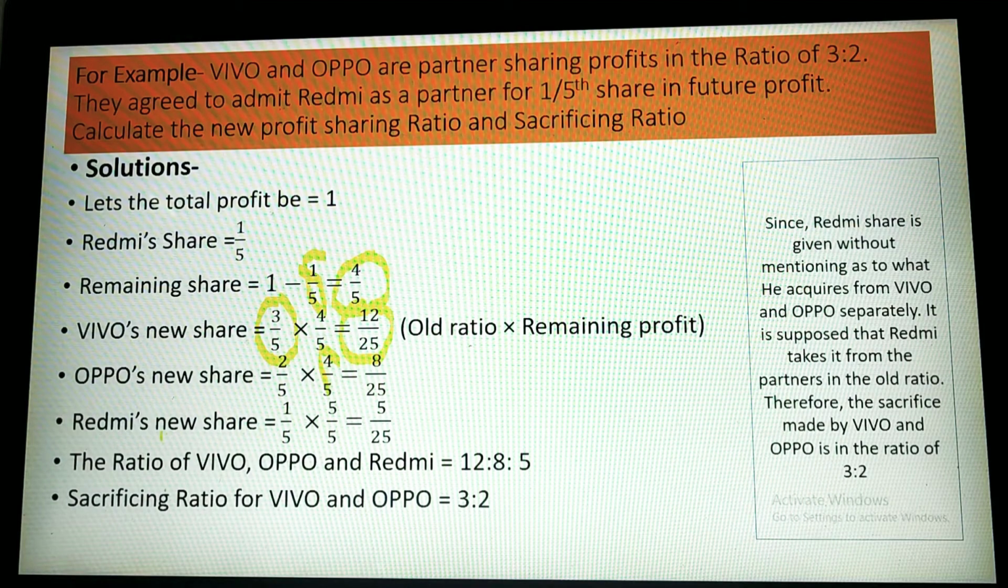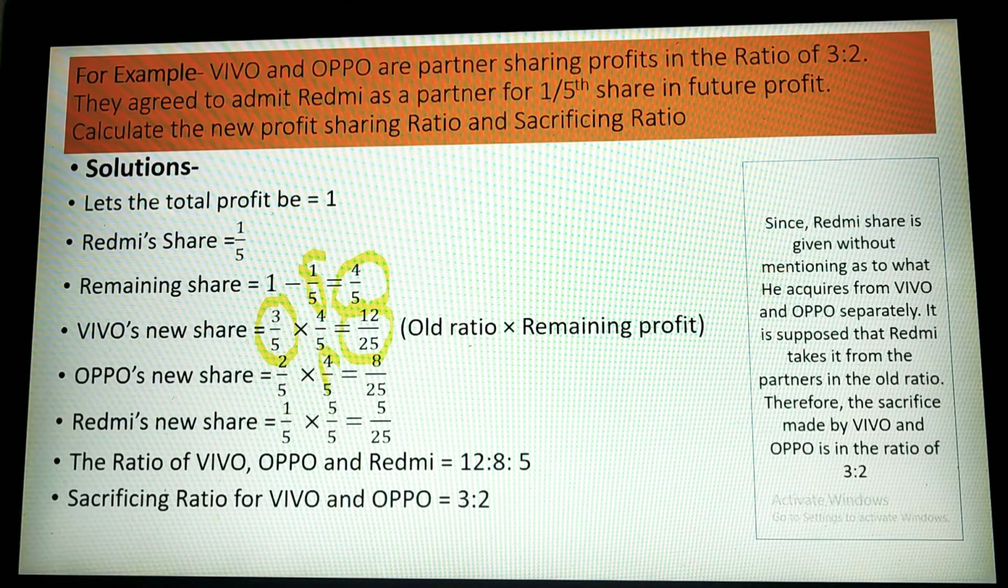Now this is for Redmi's new share. Redmi's new share is already given as 1/5, but for balancing, for a simple fraction, I just multiply by 5 so that I can equate all the denominators to 25. That's why I have multiplied by 5/5. So 1/5 multiplied by 5/5 is equal to 5/25, but it can remain 1/5, there is no problem, it is just for equating. So 12/25, 8/25 and 5/25, this is the new ratio of all the partners including the new partner. The ratio of Vivo, Oppo and Redmi is equal to 12:8:5.